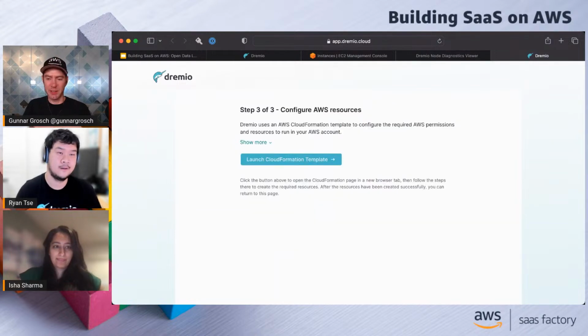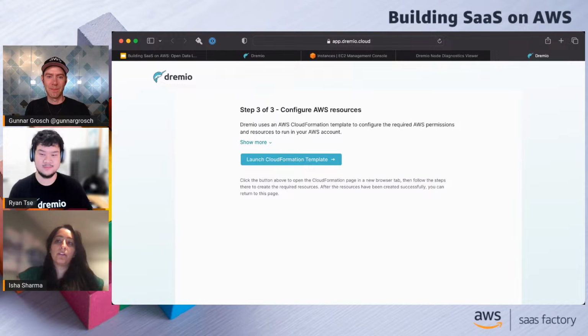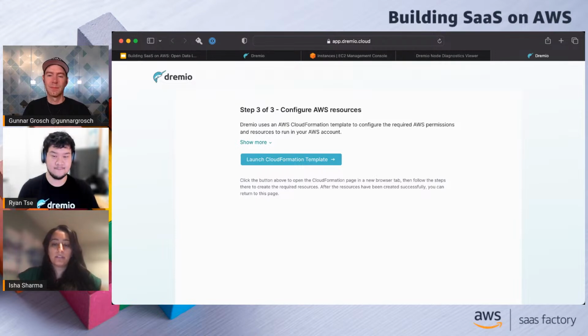So what is a project? Yeah, so a project is a construct that we have in Dremio Cloud to be able to isolate not only your data, but also your workloads.